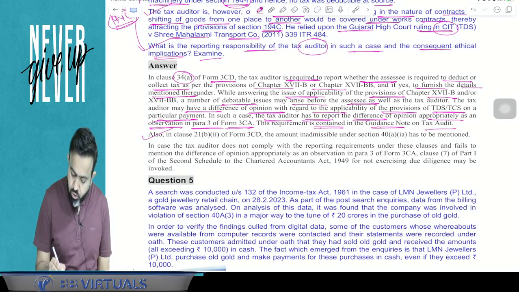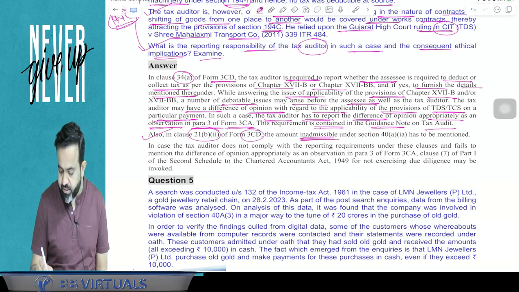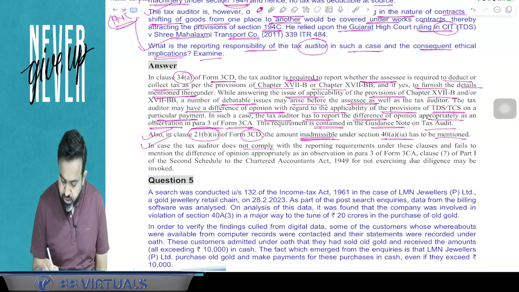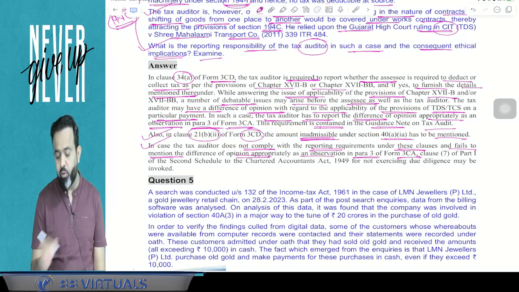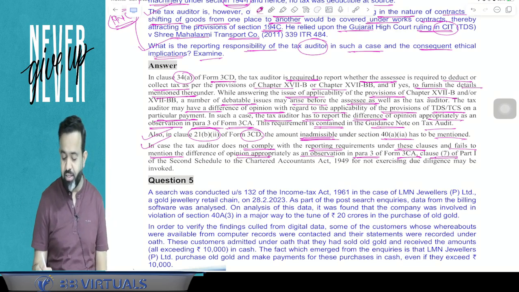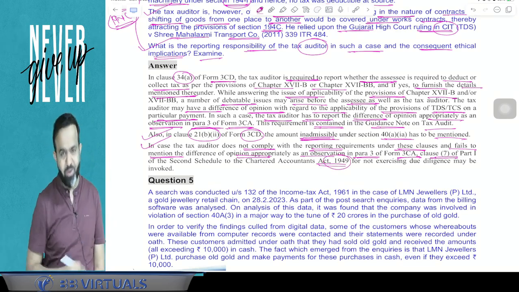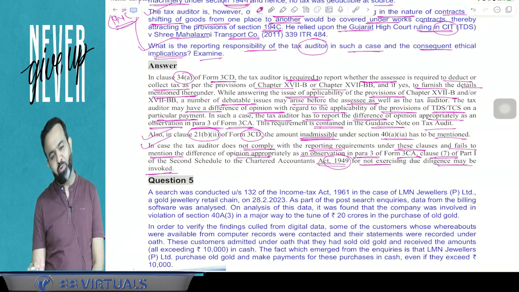Also, in clause number 21B of Form 3CD, the amount inadmissible, that is disallowed under so and so section, has to be mentioned. Now, in case the tax auditor does not comply with the reporting requirement under this clause and fails to mention the difference of opinion appropriately as an observation in para 3 of Form 3CA, then clause 7 of Part 1 of the Second Schedule of the Chartered Accountants Act 1949, which you already studied in your professional ethics in your audit paper, for not exercising due diligence, may be invoked. You got my point or not?